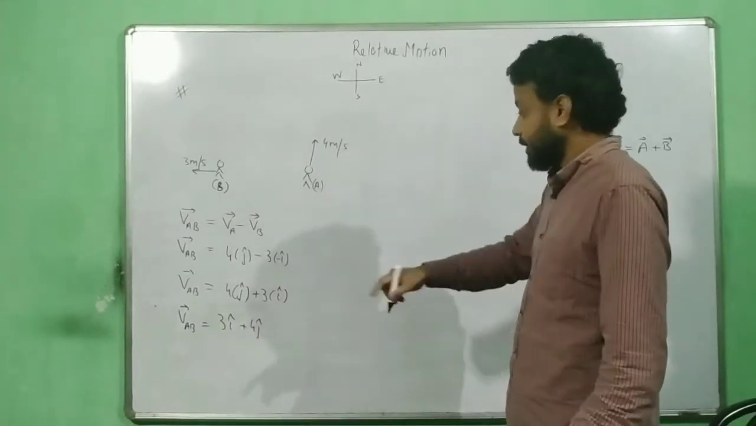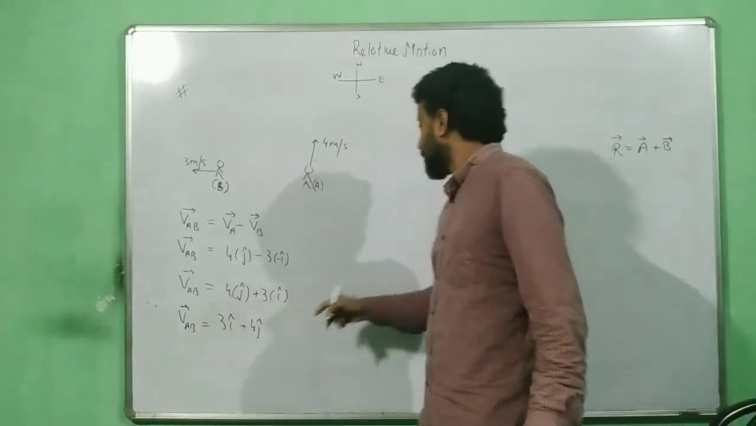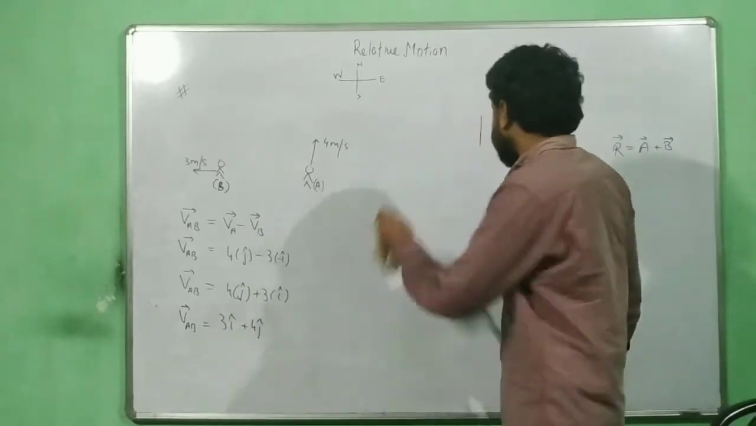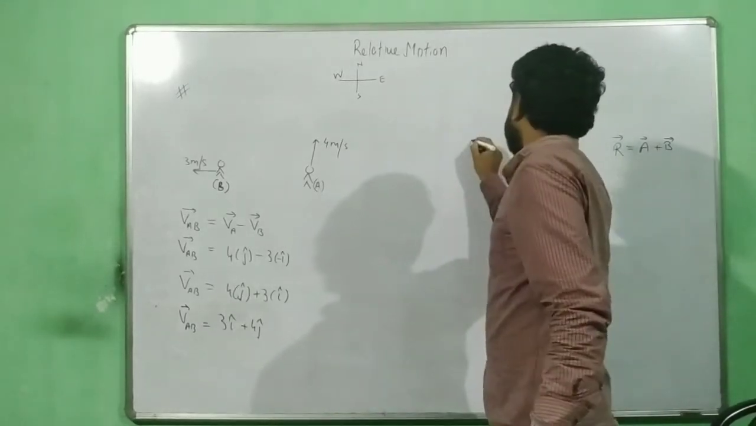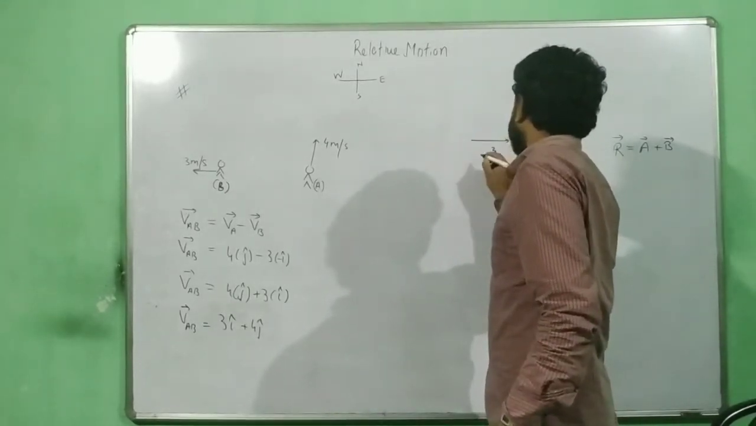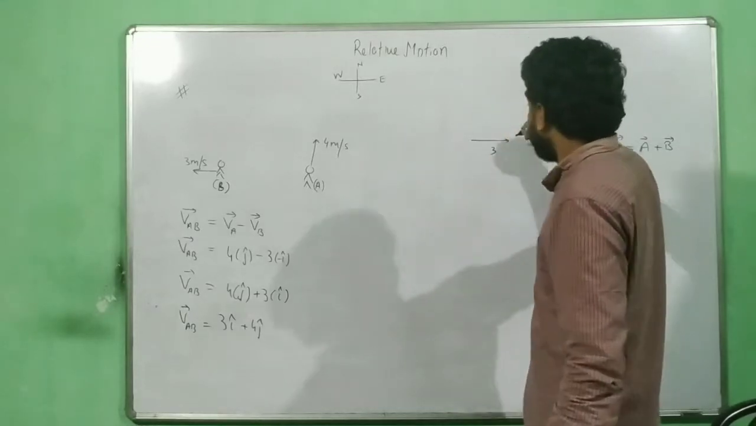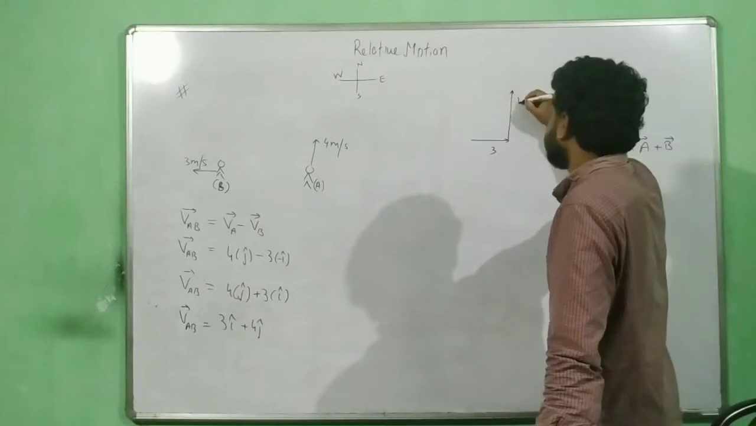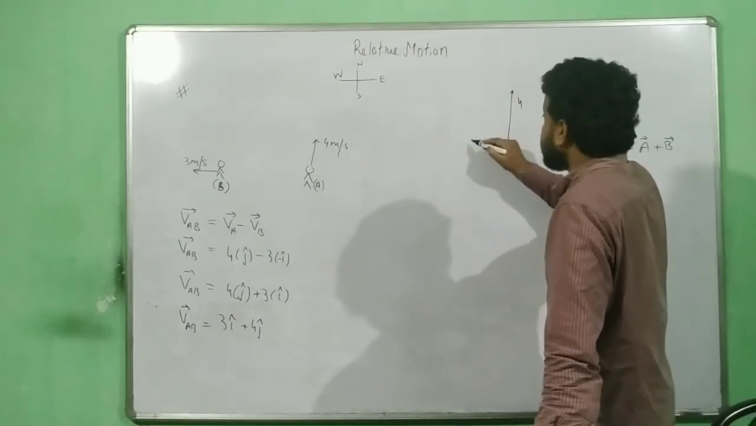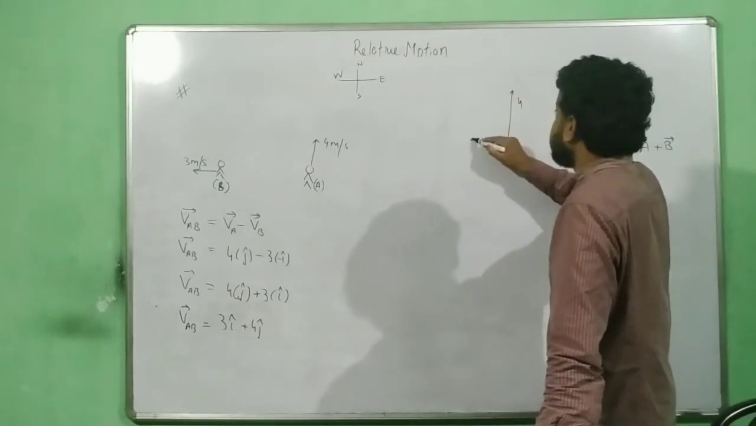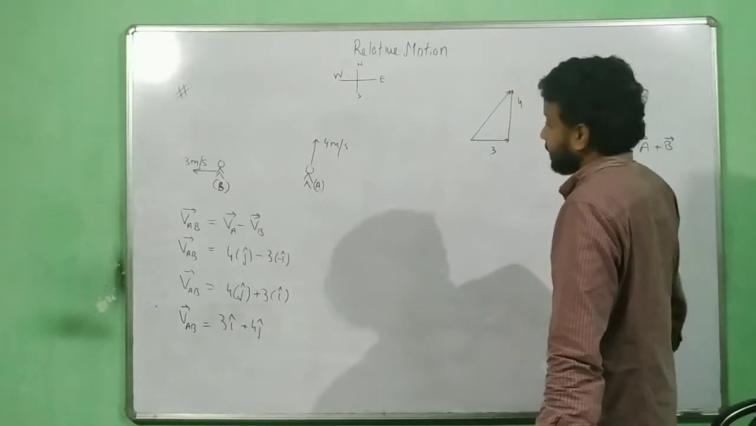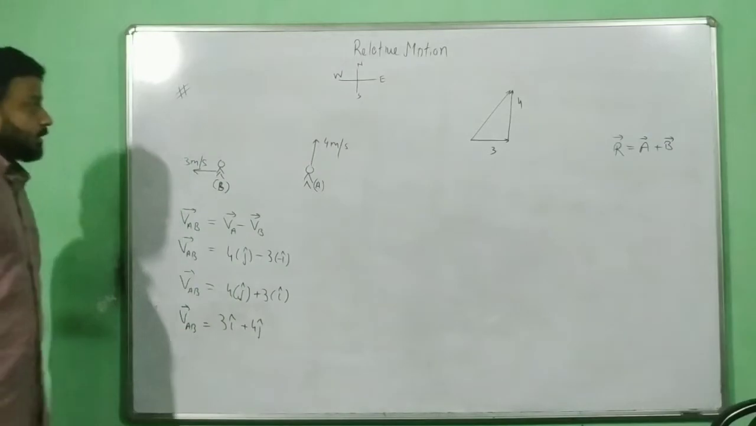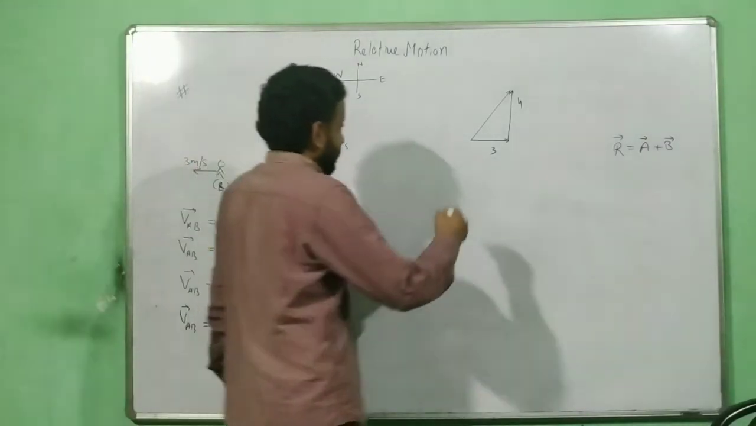Now let's try to do it. 3I cap. So draw 3I cap. Plus 4j cap. Wherever the head is, start the second vector. Plus 4j cap. Then the initial tail to the final head. What was 3? What was 4?